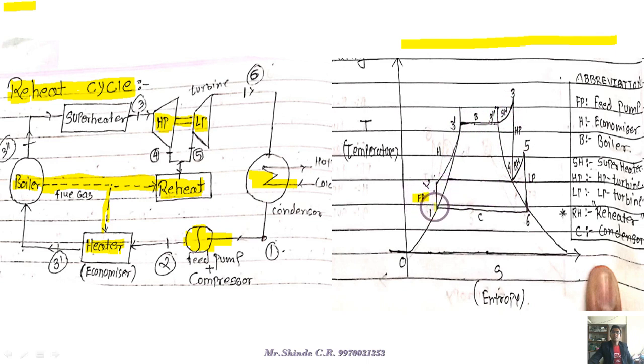The feed pump increases the temperature from T1 to T2 by increasing the pressure with the help of a compressor. From 2 to 3 dash, there is the heater section. From 3 dash to 3 double dash, there is the boiling section, with constant temperature we are adding heat, which is nothing but increasing the entropy. And 3 dash to 3 is the superheating.